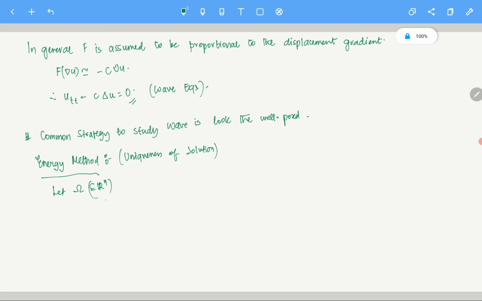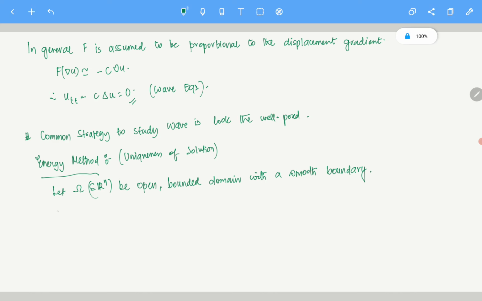So let omega, subset of Rn, be an open, bounded domain with a smooth boundary. Of course they are always assumed with a smooth boundary. Clear?